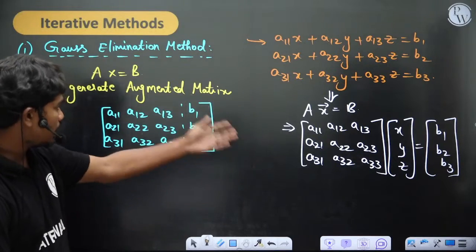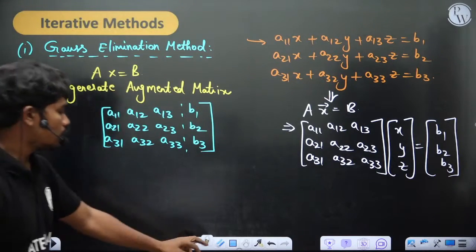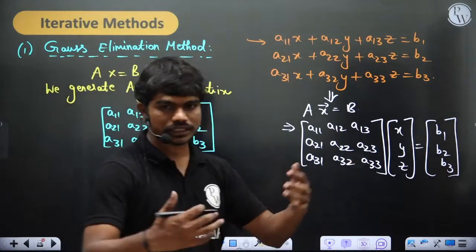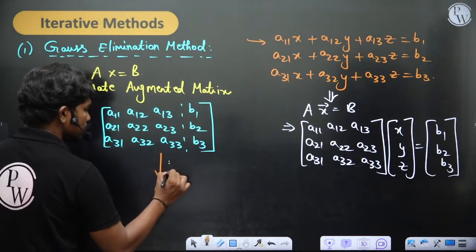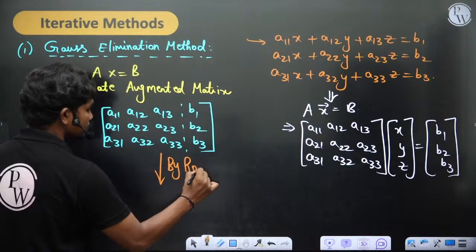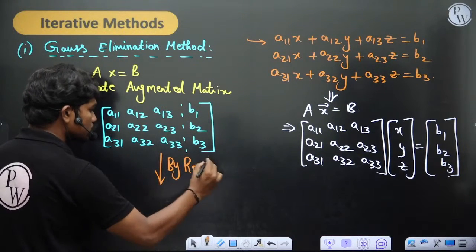Now, if that's the system, ultimately the augmented matrix is this. What we do is, by performing certain row transformations, we'll try to get this into the echelon form. Please keep in mind, only by row transformations.